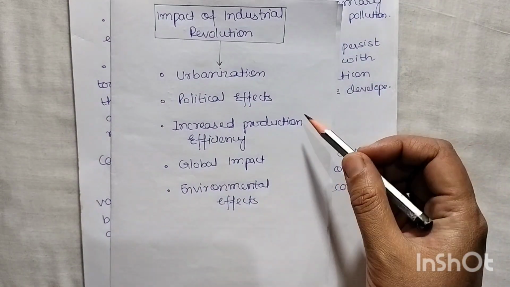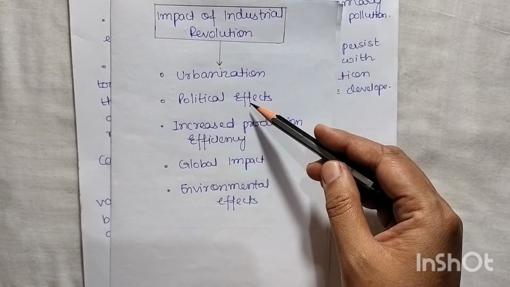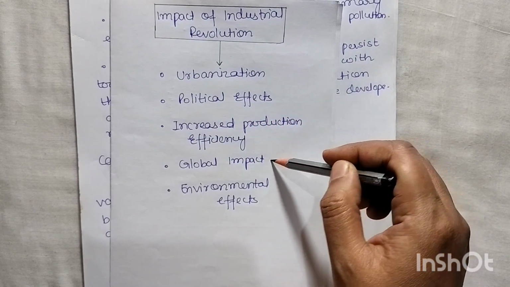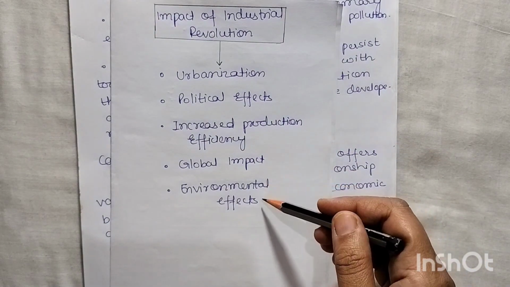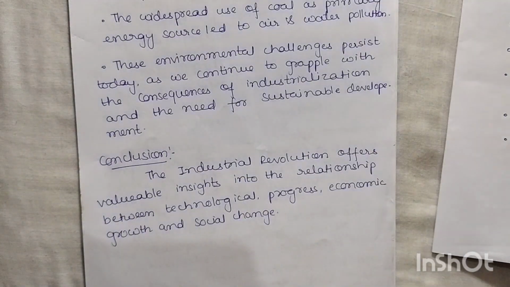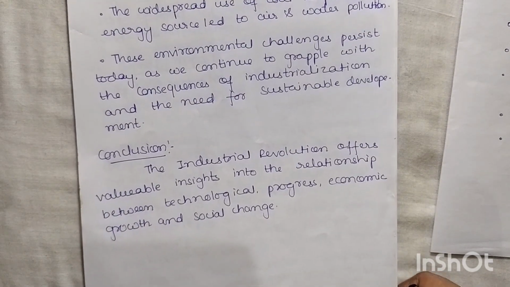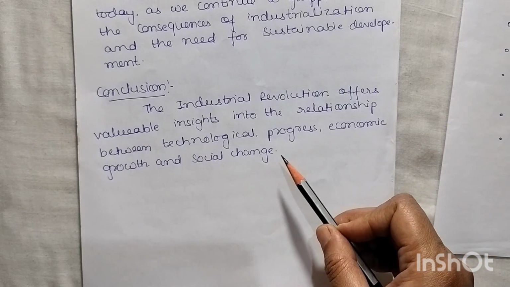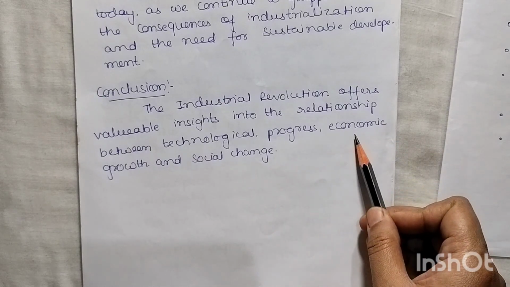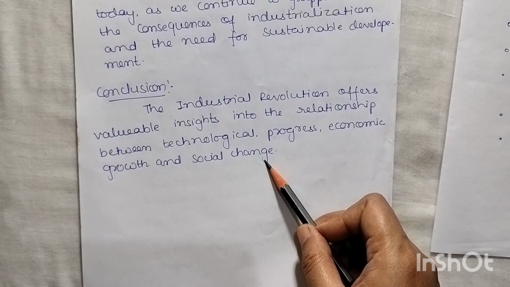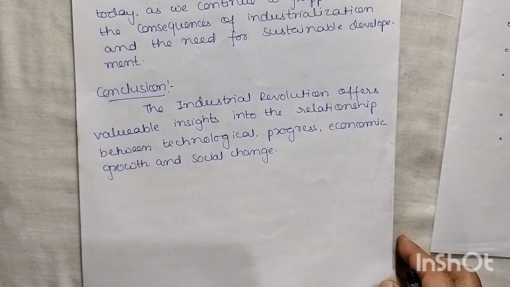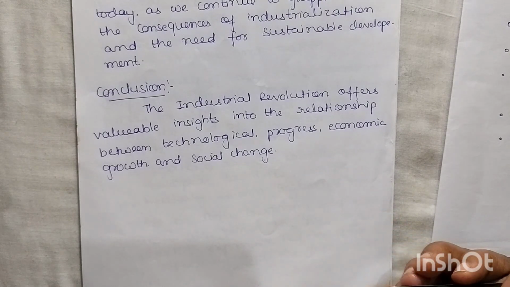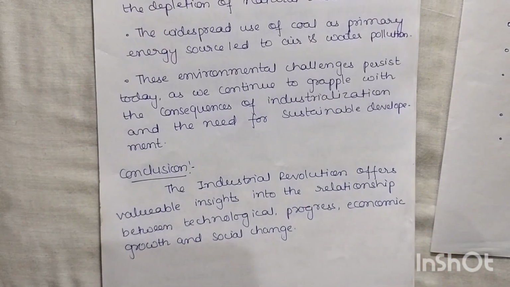So due to the industrial revolution, what happened? Urbanization came and some political reforms were there, changes in the laws, and production has been increased. Globally, it impacted the rise of colonialism and imperialism, and environmental effects where we have seen the air and water pollution and deforestation, depletion of natural resources. Okay. So the industrial revolution offers valuable insight into the relationship between technological progress, economic growth and social change. Due to the industrial revolution, we have seen a lot of changes in the field of technology. Progress was also there. Economically also the countries were rising and growth and social change was there.